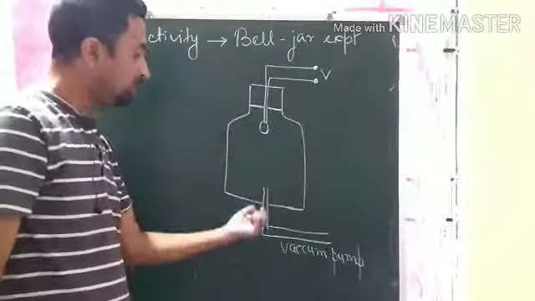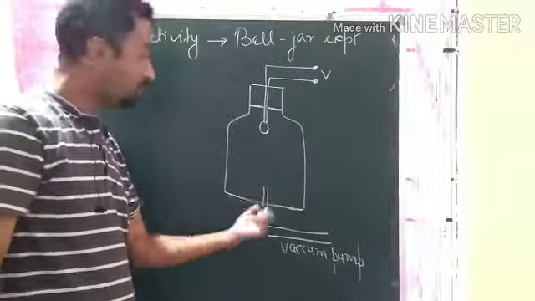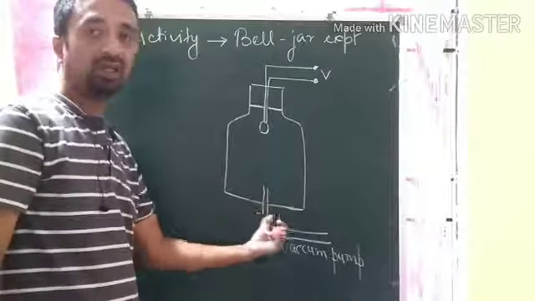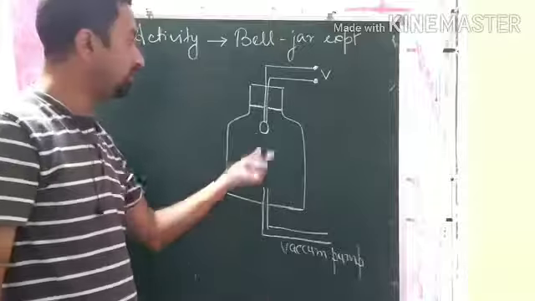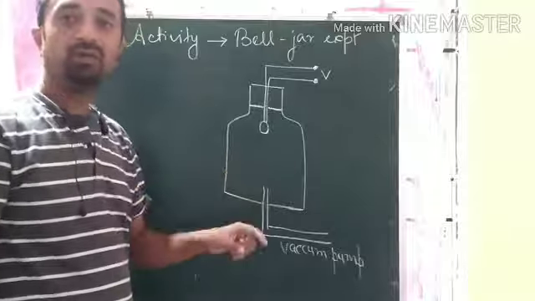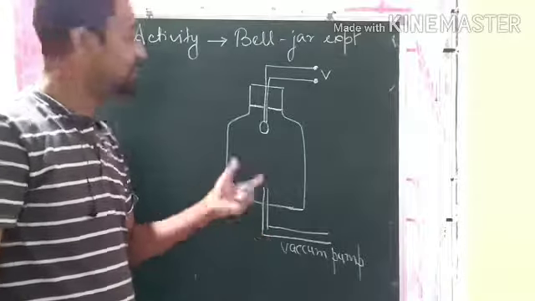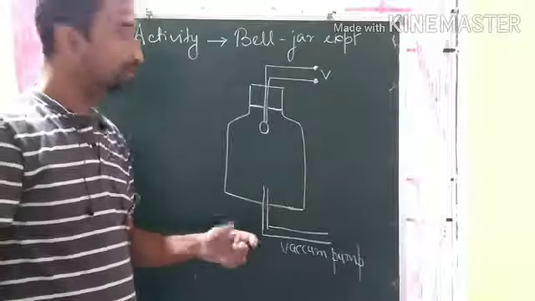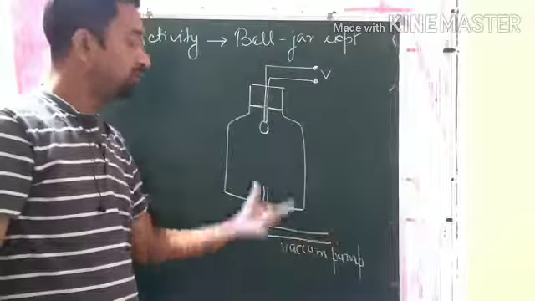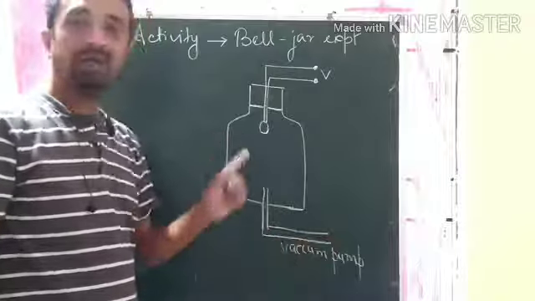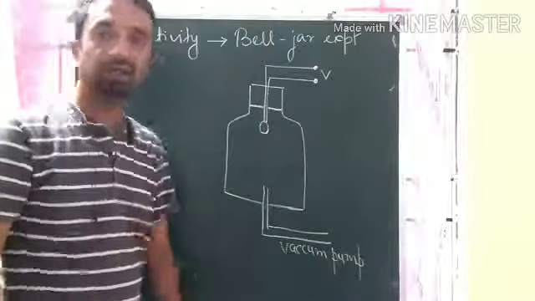Now as we pump out the air from inside the jar, the sound emitted by the bell will go on decreasing. It will become milder and milder, and ultimately when the entire air is pumped out, you will see that the bell is ringing, but you will not hear any sound.